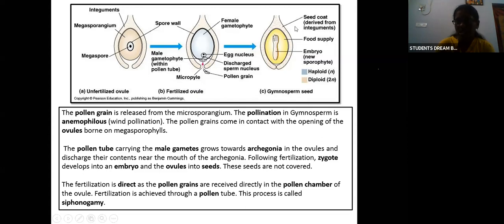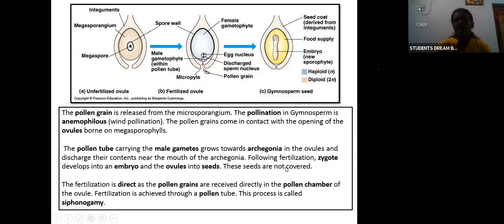Once fertilized, the seed will have a seed coat here. This is the food storage. Here the new embryo is present. This is the new sporophyte here. So the pollen tube carrying the male gametes grows towards the archegonium in the ovules and discharges the sperms near the mouth of the archegonium. Following the fertilization, the zygote will develop into the embryo and the ovules into seeds.